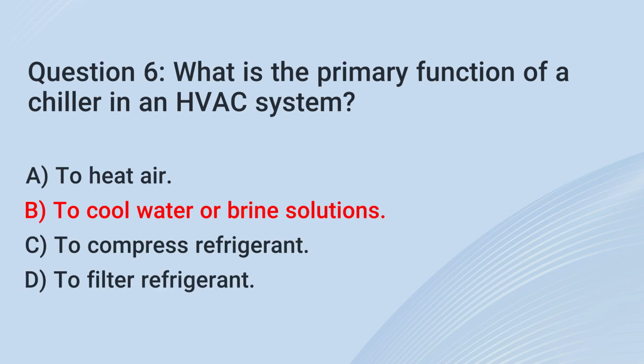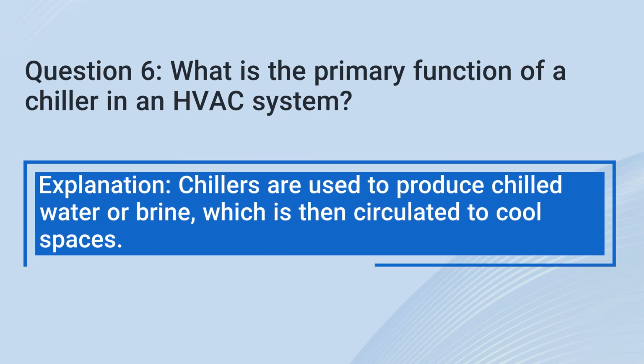The correct answer is B. To cool water or brine solutions. Explanation: chillers are used to produce chilled water or brine, which is then circulated to cool spaces.